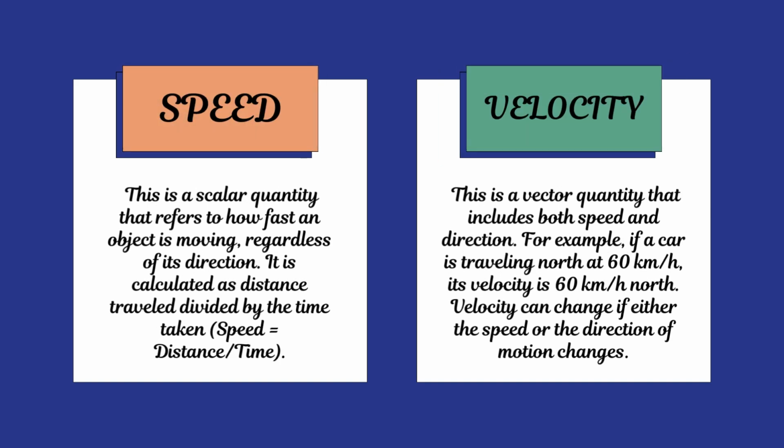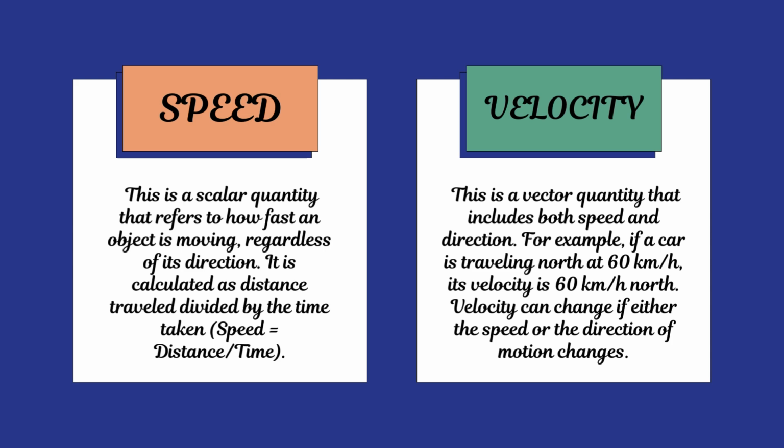Speed and velocity. Speed. This is a scalar quantity that refers to how fast an object is moving, regardless of its direction. It is calculated as distance traveled divided by the time taken: speed equals distance over time.